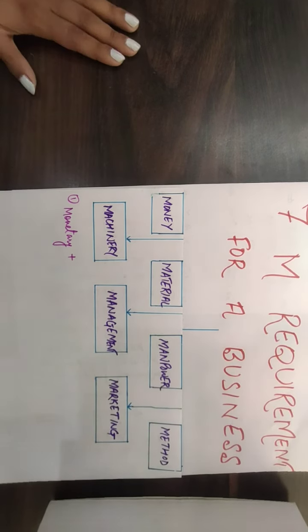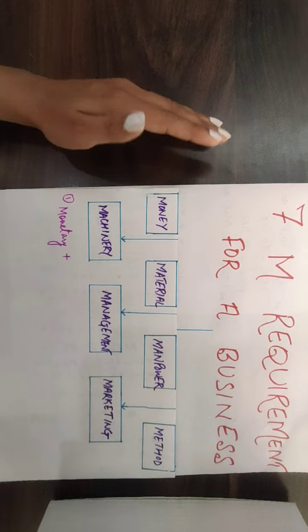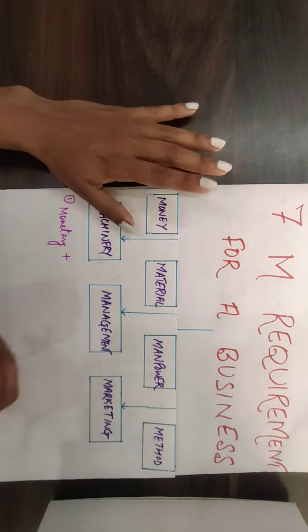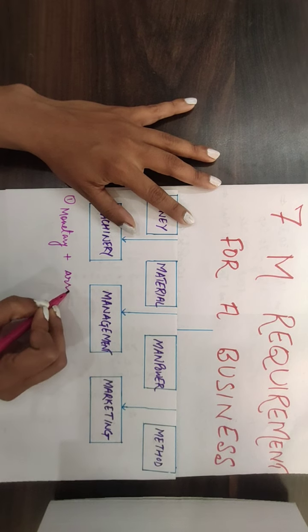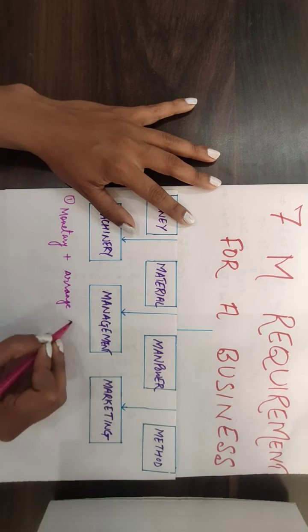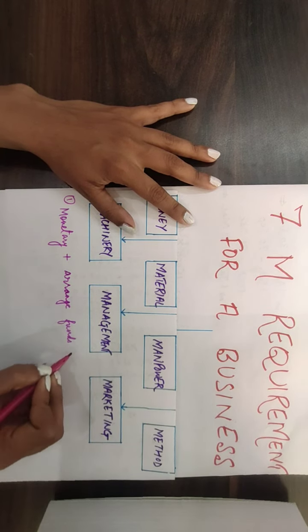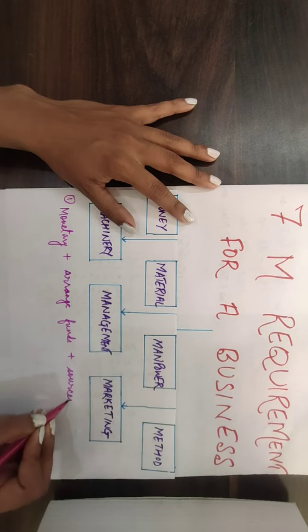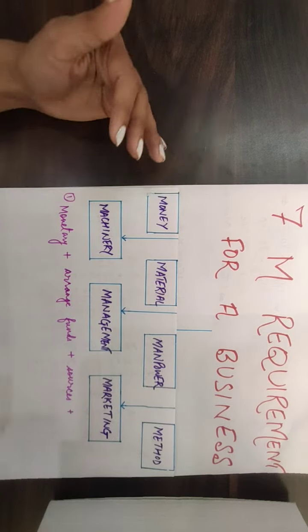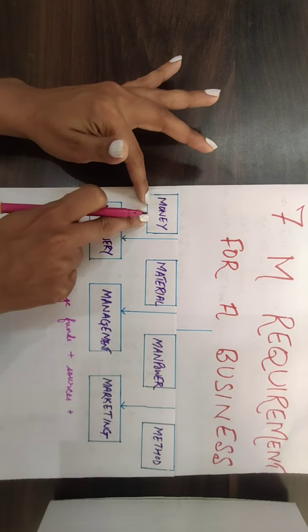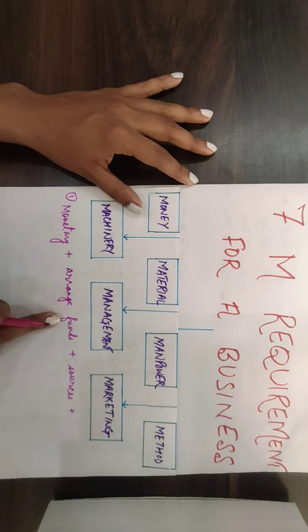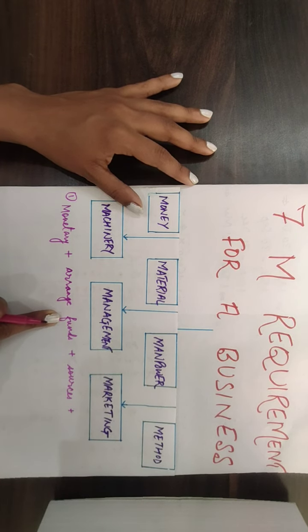When you do not have money, what we have to do as a business is arrange finance, or you can also say arrange the funds. Now how to arrange? You have to look into so many sources. I'm just linking things so that you can understand how money is a factor for the business. So this is the monetary requirement of the business, and for that you have to arrange the funds.